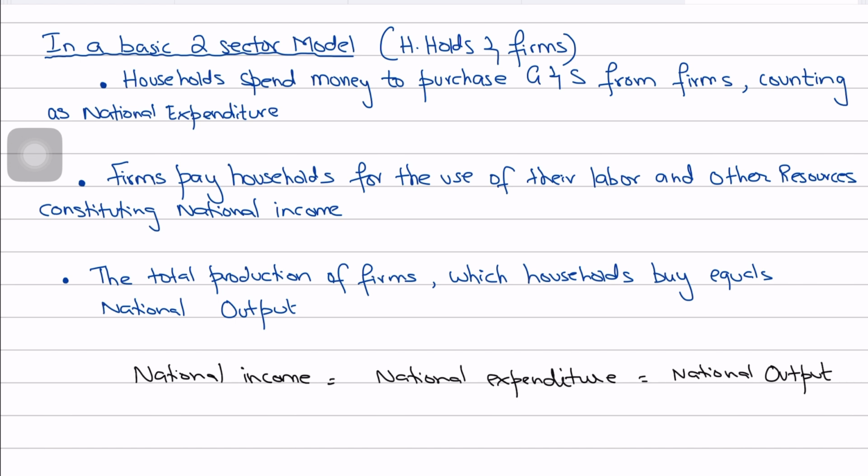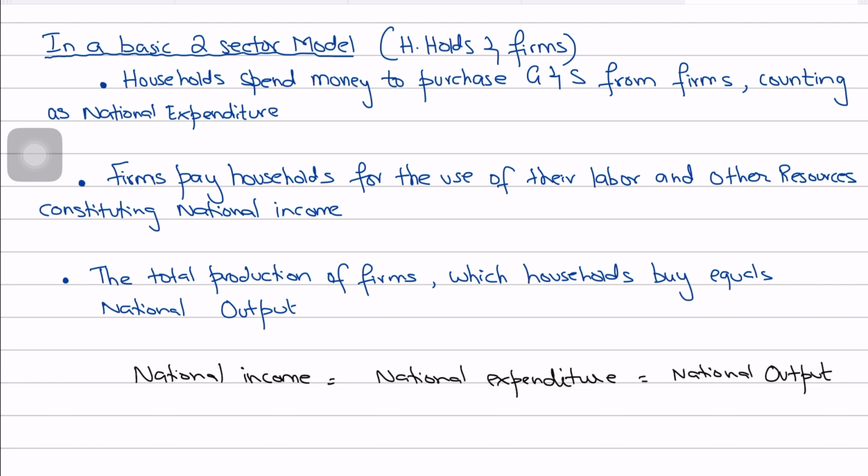And so, the total output by the firms is acting as the national output of the economy, or the GDP of the country, because the total goods and services that the firms are producing, which are then purchased by households, represent national output. That is GDP. And what is this output? This output is just the sum of the goods and services that are produced within an economy over a specific time period, right?